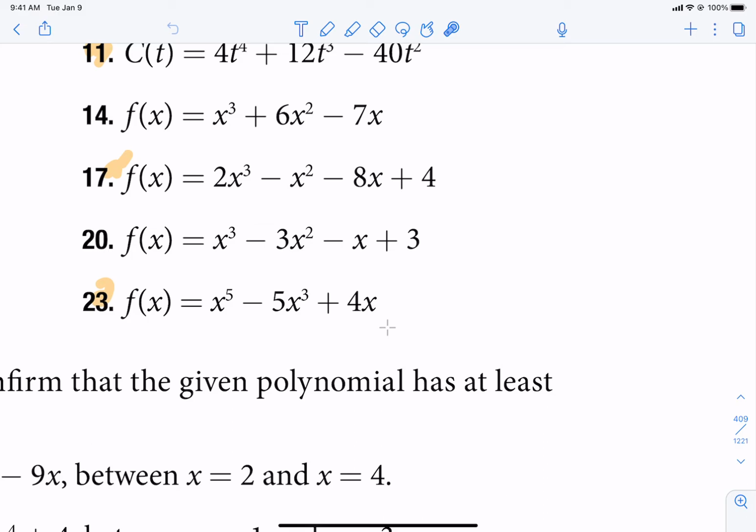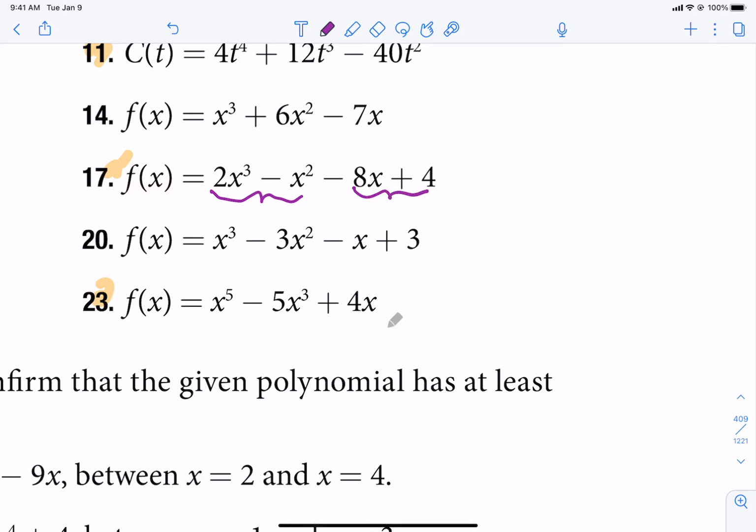So our goal here is to get it into factored form so we can easily set it equal to 0. If I notice here, there are 4 terms. There are no greatest common factors, nothing that they have in common. But our powers are going 3, 2, 1. I see 2, which is double of 1, and 8, which is double of 4. So there's some patterns there. So that's a good indication that we're going to use something called grouping. Now, for grouping, group the first 2 together and the second 2 together.